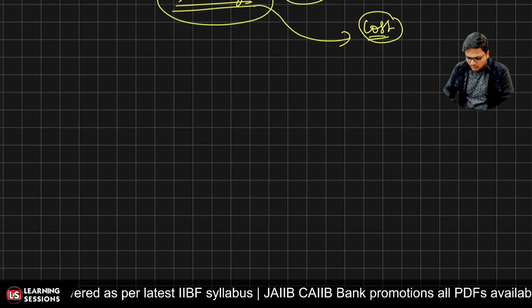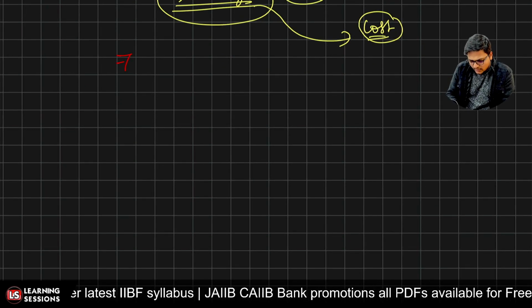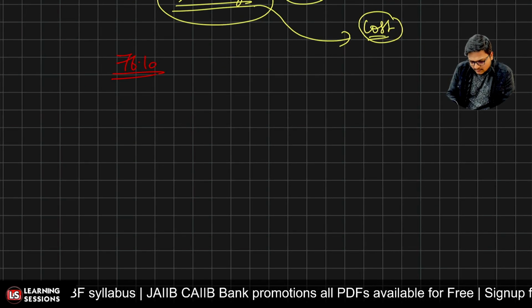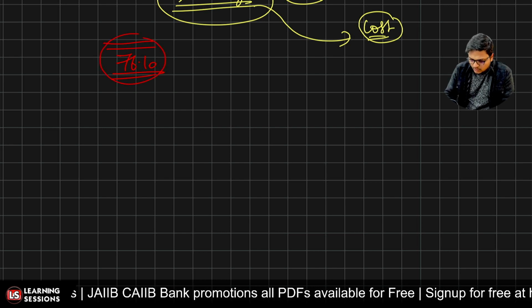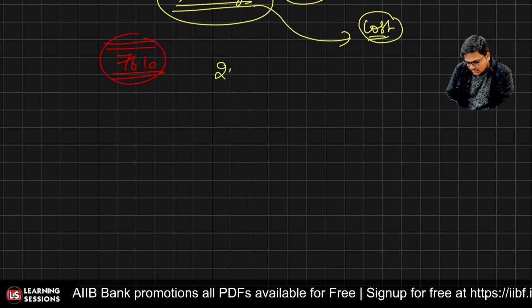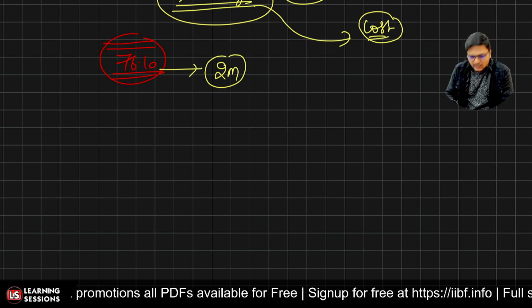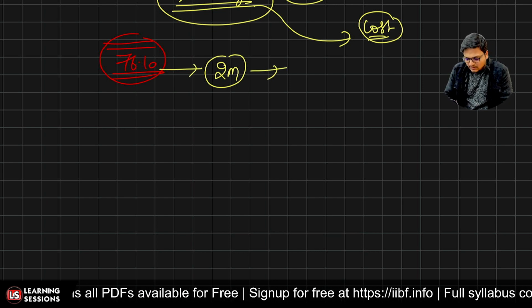Now let me just explain the forward contract also. Like I told you, I'm going to buy USD, 76.10 is the current price, and I'm going to deal in USD after 2 months. But I'm concerned that after 2 months the price may have increased.